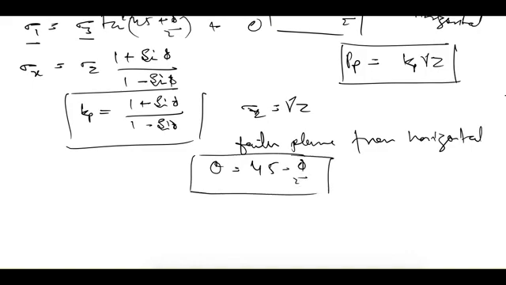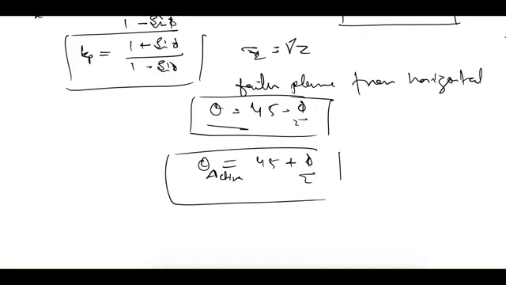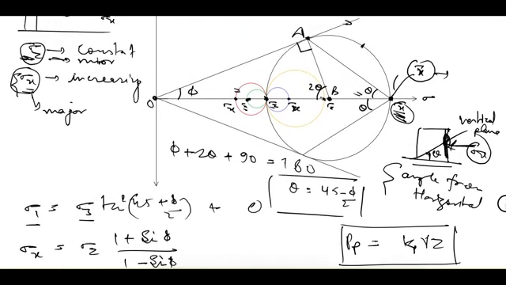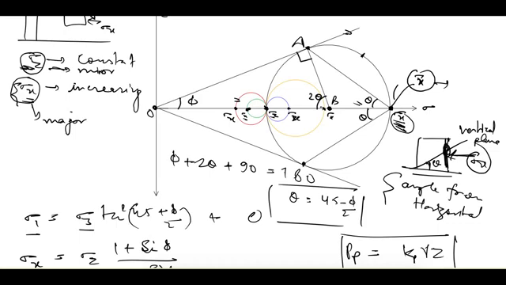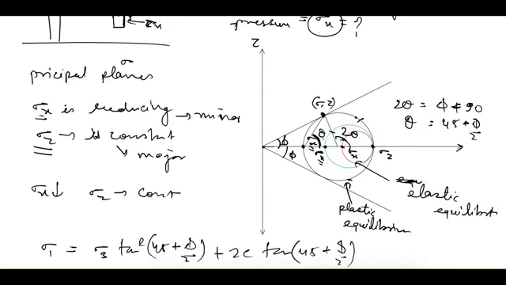So you can remember this, that the failure plane in the passive state is 45 minus phi by 2, whereas in the active state it is 45 plus phi by 2, and there will be two failure planes because this will cut on this side also, and here also this angle is theta. So there are two failure planes. Same is the case in this case also, here also it will touch here, so this angle is also theta.